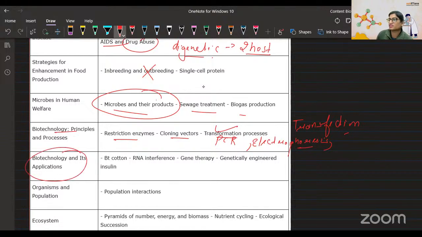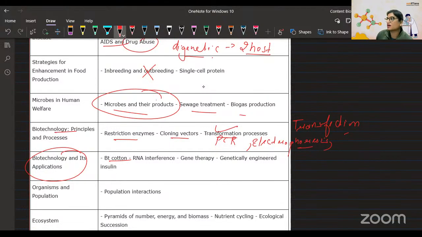Next is biotechnology and its application. Here you will be learning about BT cotton. Actually, it's not only about BT cotton, it is about all the products. RNA interference, BT cotton, and then there is Flavr Savr, golden rice, whatever topics are there which are modified versions of the latest variety, how it is done, and what type of genes are there. For BT cotton, they have talked about the cry gene: Cry1Ab, Cry1Ac, Cry2Ab, whatever genes are there, it is mentioned in the NCERT. Important, guys, you need to learn that and how it is acting, very, very important.